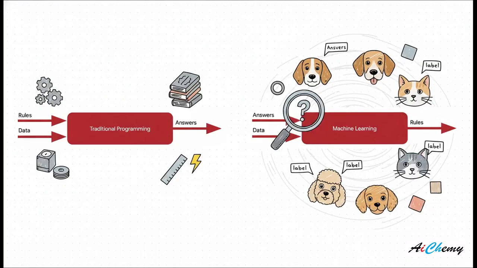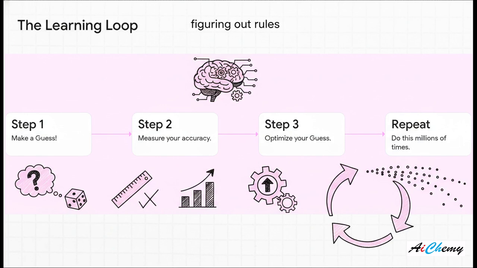On the left, you've got traditional programming. We give the computer the rules we wrote and the data, and it just follows our instructions to give us answers. Simple. But with machine learning, over on the right, we flip the entire thing on its head. We give the computer the data and the answers up front. So we show it thousands of pictures of dogs, and we tell it, these are all dogs. And then we tell the computer, you figure out the rules for what makes a dog look like a dog. The crucial point is we're not teaching it the rules, we're creating a system that lets it learn the rules all by itself.